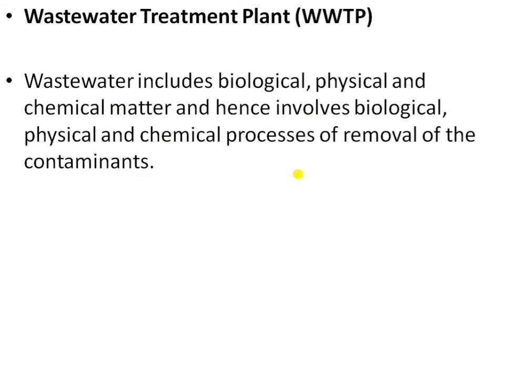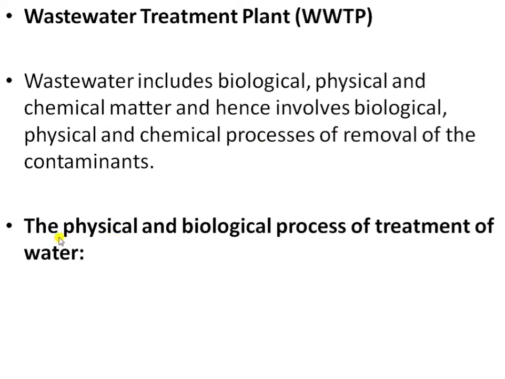In a wastewater treatment plant, the sewage or polluted water is treated by various processes to reduce its level of pollutants or contaminants, so that it is suitable to release into a river or water body. To understand this, you have to understand the complete process of the wastewater treatment plant.